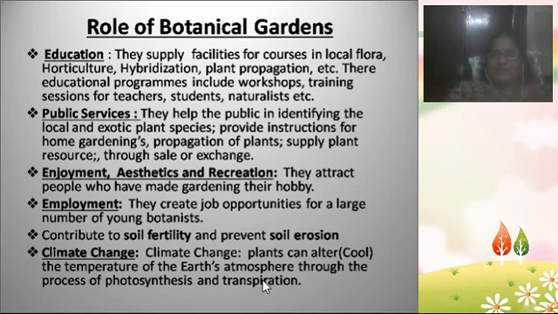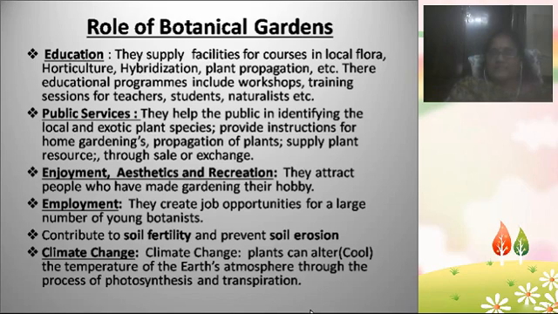Botanical gardens can also help in altering the temperature of the earth. If the temperature is high, the plants or trees in the botanical garden can reduce it, and thereby indirectly help in the process of photosynthesis and also in transpiration. These are all linked reactions: cooling the temperature of the earth and aiding photosynthesis and transpiration.